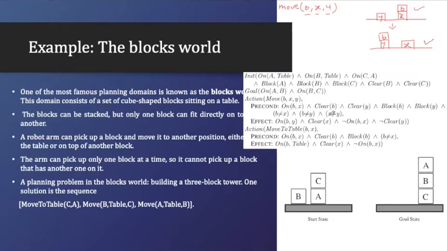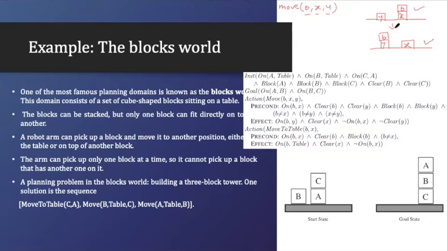And X is not defined. X could be the table, or it could be a block. But here it says that B is not equal to X, B and Y are not the same, and X and Y are not the same, definitely. So all the conditions are satisfied here because X, B, and Y are all different entities. Y is clear, B is clear, and B is on top of X.